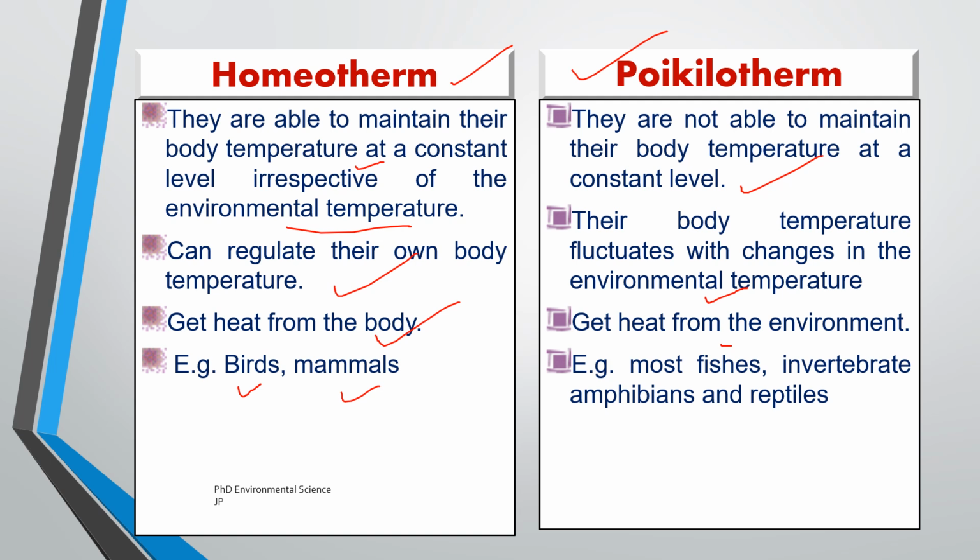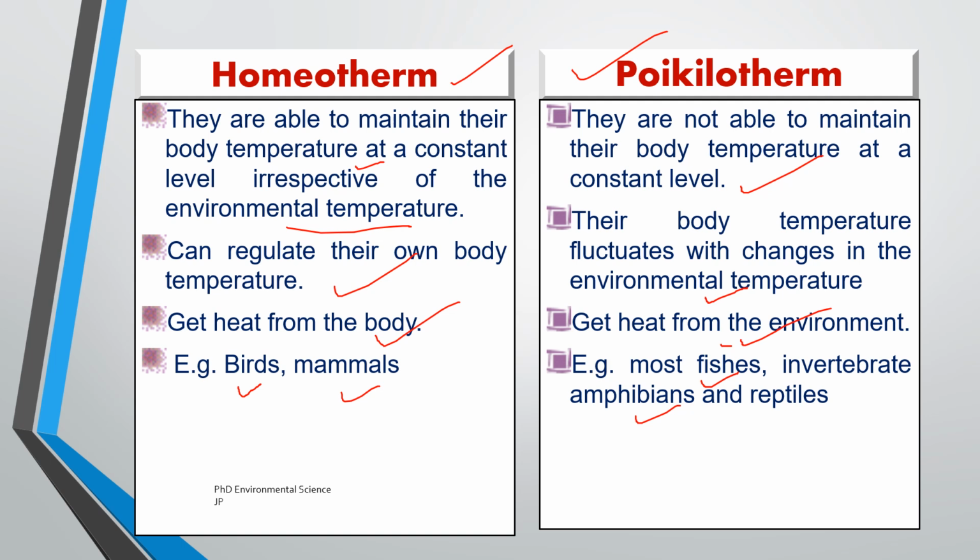They get heat primarily from the environment, not from internal metabolic processes. They may bask in the sun to warm up, or they may seek shade or burrows to cool down. For example, fish: the body temperature of a fish varies depending on the water temperature. Then various invertebrates, amphibians, and reptiles like frogs, lizards, and snakes, they regulate their body temperature by basking in the sun or hiding in cooler places.